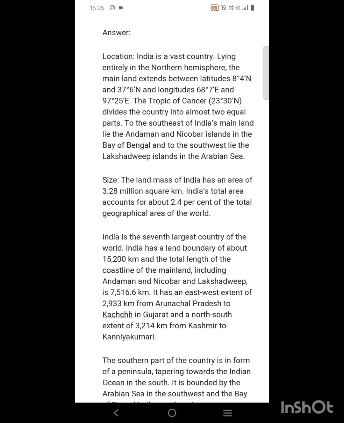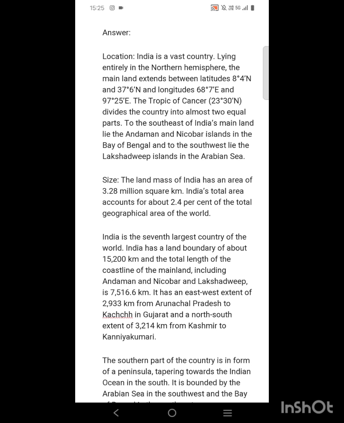Size. The landmass of India has an area of 3.28 million square kilometer. India's total area accounts for about 2.4% of the total geographical area of the world.